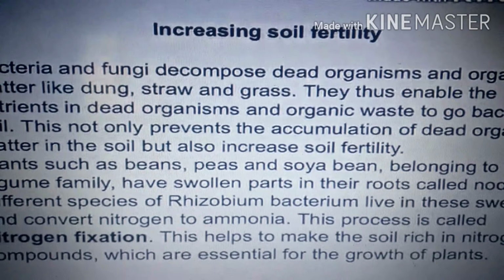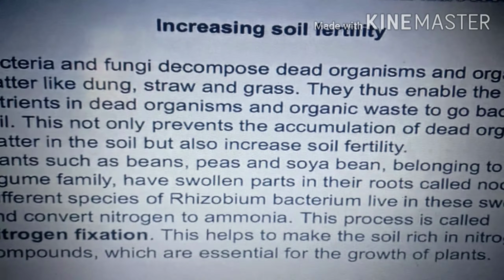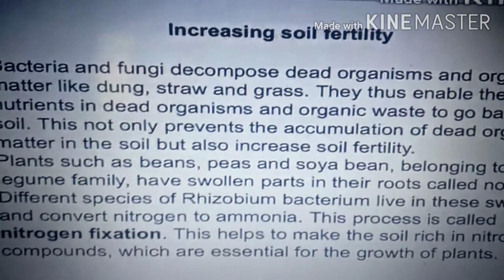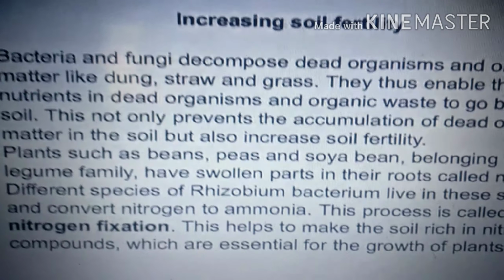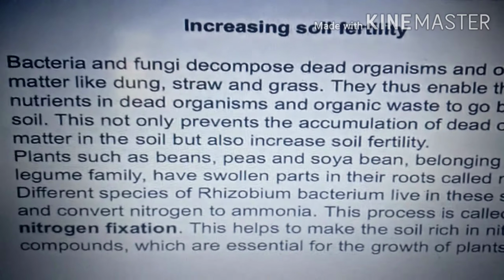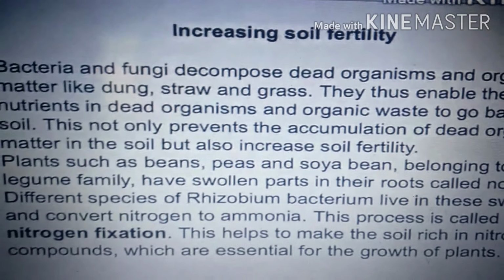Plants such as beans, peas and soya beans belong to the leguminous family and have swollen parts in the roots called nodules. Here different species of Rhizobium bacteria live in this swelling and convert nitrogen into ammonia. This process is called nitrogen fixation.